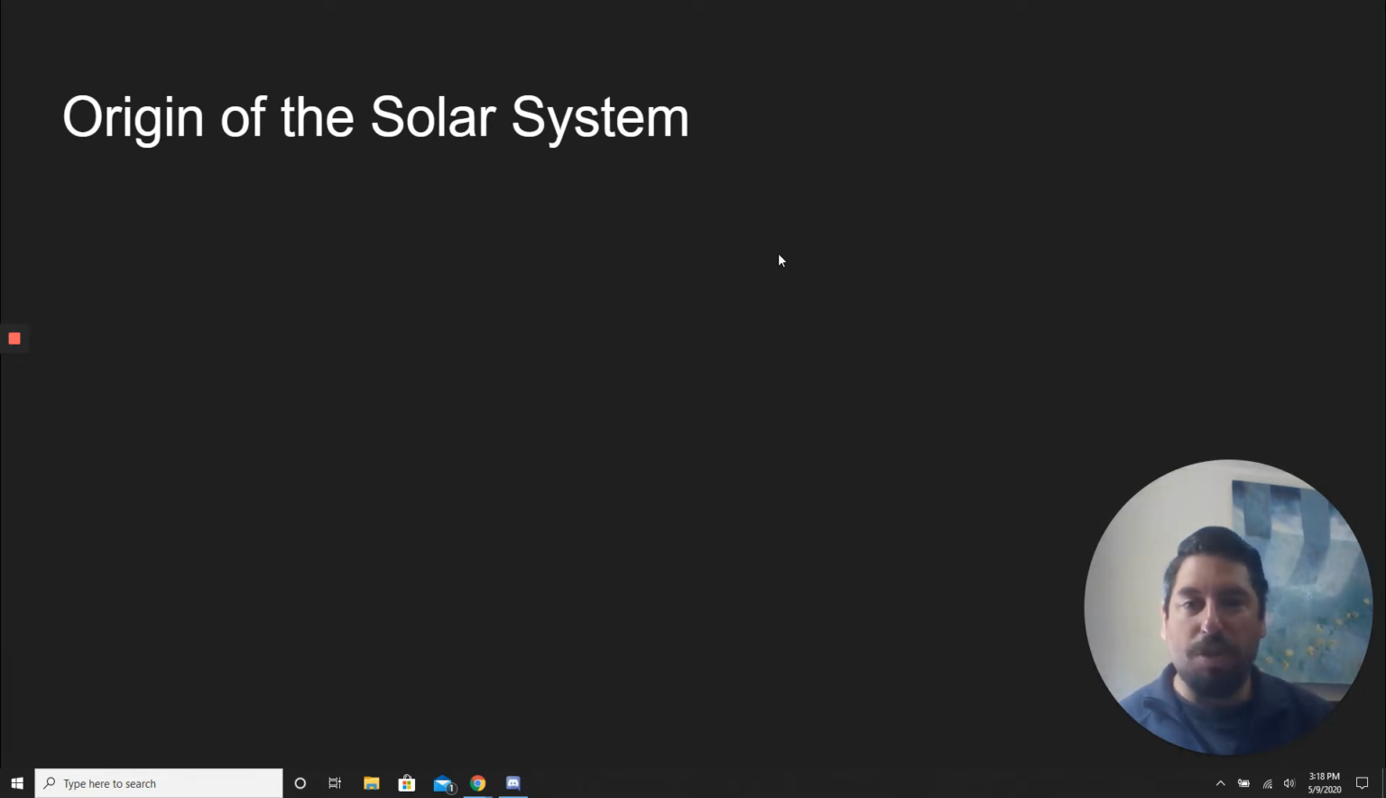The solar system. So the solar system, it's the sun, and it's basically everything around the sun. So our solar system is the sun. It's Mercury, Venus, Earth, Mars, Jupiter, Saturn, Uranus, and Neptune. It's all the planets. It's even Pluto. It's all the comets, all the asteroids. Everything around our sun is in our solar system. So how did it form?